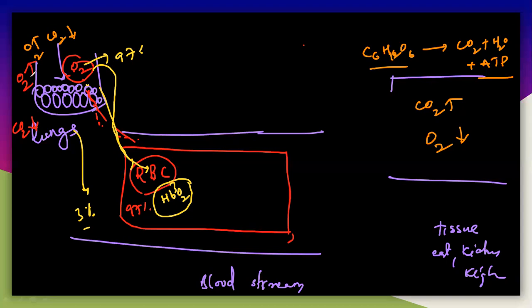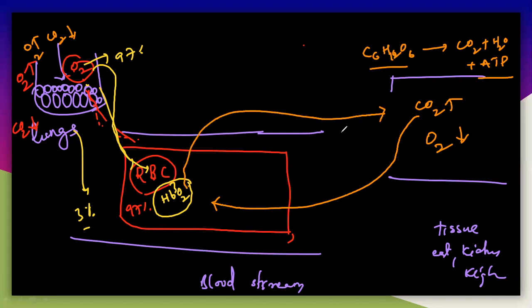In the lungs, there is a high amount of oxygen and a small amount of CO2. So first the CO2 is transferred here. The CO2 will move towards the bloodstream, and then the oxygen which is bound with the hemoglobin can move towards the tissues. That means oxygen must be transported from the lungs to tissues. So O2 must be transported from the bloodstream to tissues with the help of CO2. First CO2 will bind with this HbO2.